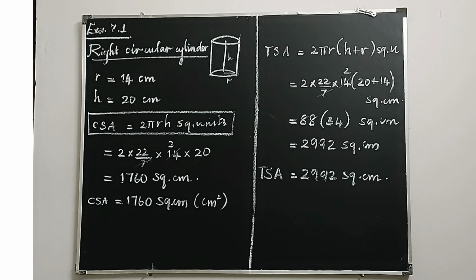So a cylindrical drum of height 20 cm and radius 14 cm. Children, before doing the sums, you must read the question carefully because all the sums are given in words, or you can say they are statement sums. The statement should be read carefully.